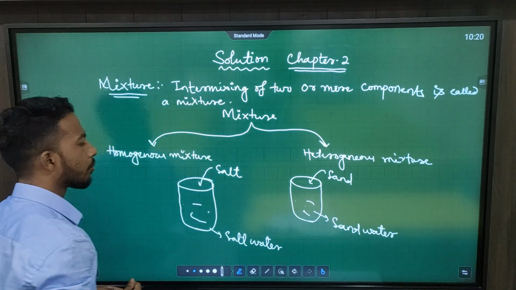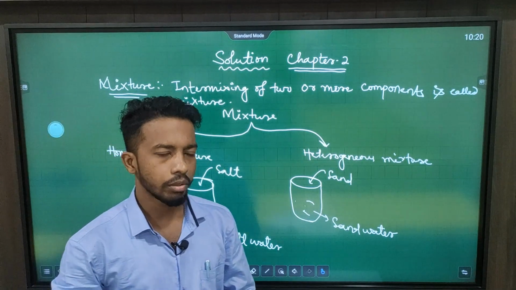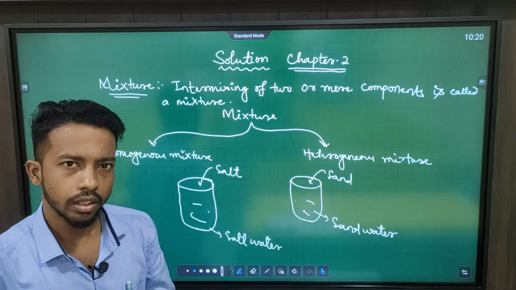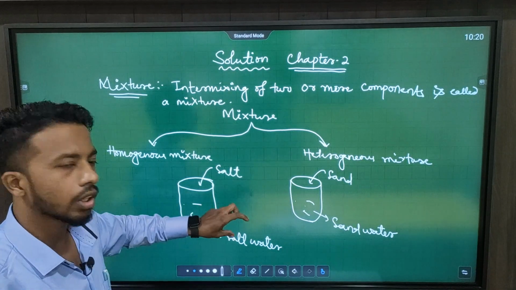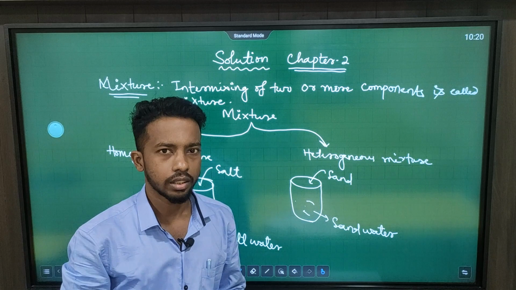Now, suppose we take 1 tablespoon of salt water from the top and we taste it. After that, just pour the salt water and take another sample from the bottom and again taste it.